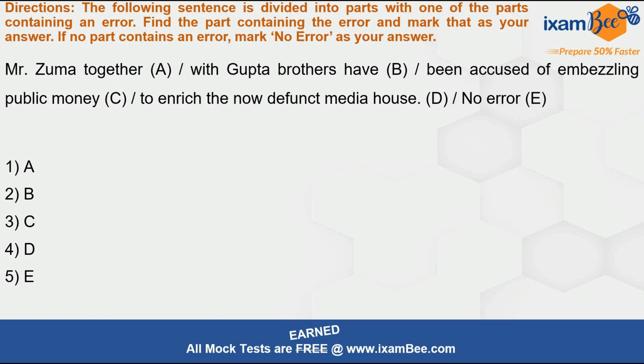All right. Now this one says, "Mr. Zuma together with Gupta brothers have been accused of embezzling public money to enrich the now defunct media house." Now what is the rule? The rule is if you are using parenthetical clauses, right? At first glance you may feel that this is all right, this is Gupta brothers, which is plural, and "have" is to be used with Gupta brothers because it is plural. But see, we are talking about the true subject for this verb. For "have" it is Mr. Zuma.